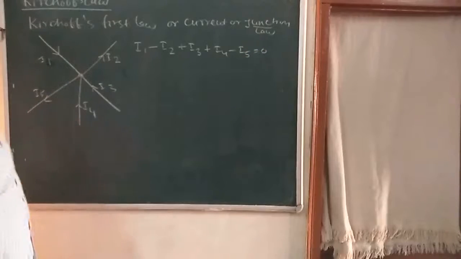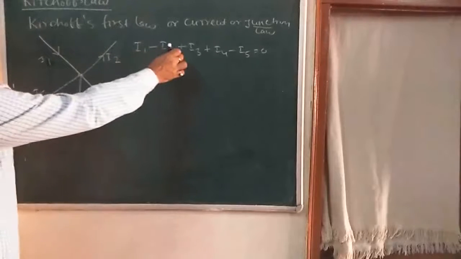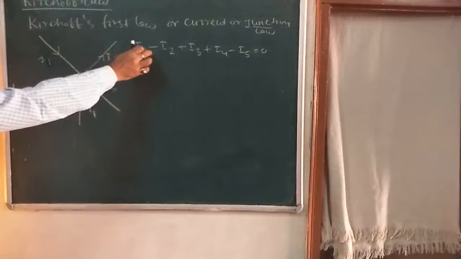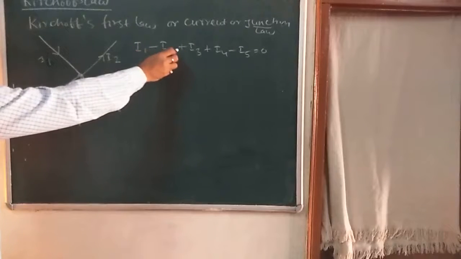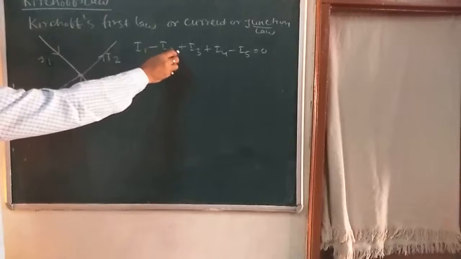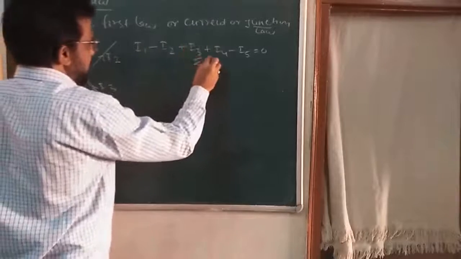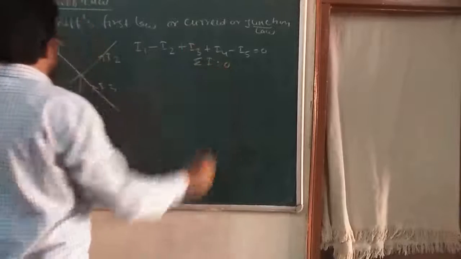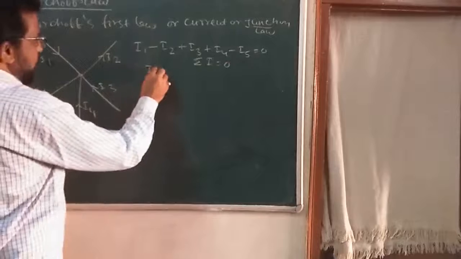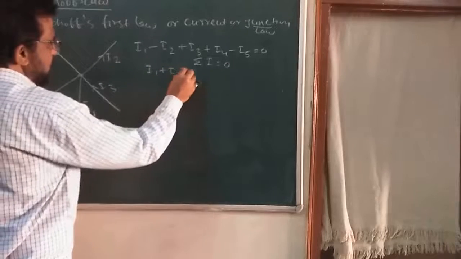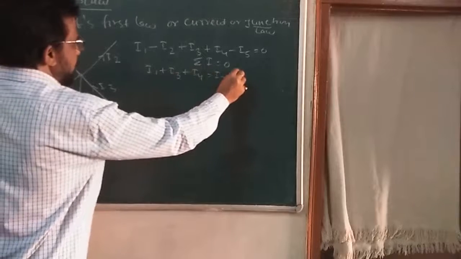What is Kirchhoff's first law here? In an electric network, the algebraic sum of current meeting at a junction is always 0. So I can say summation of I is equal to 0. So I1 plus I3 plus I4 is equal to I2 plus I5.